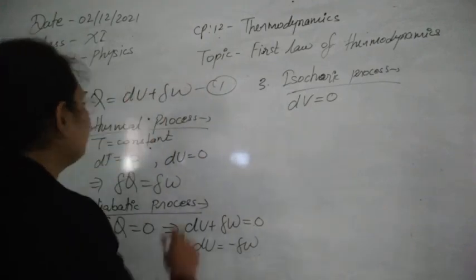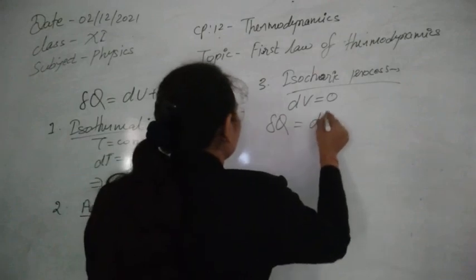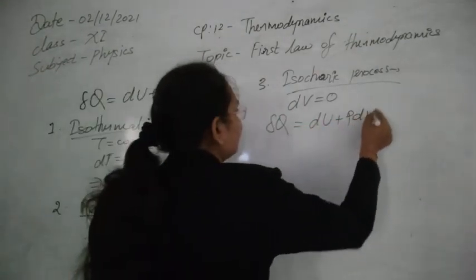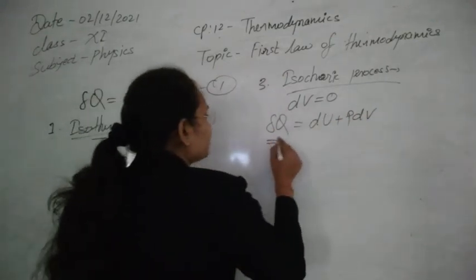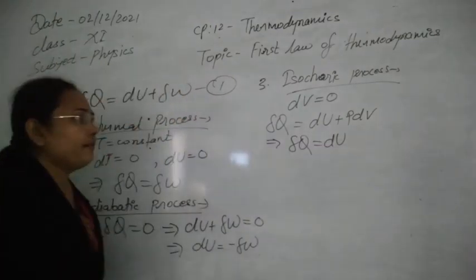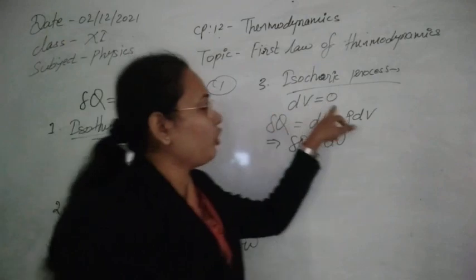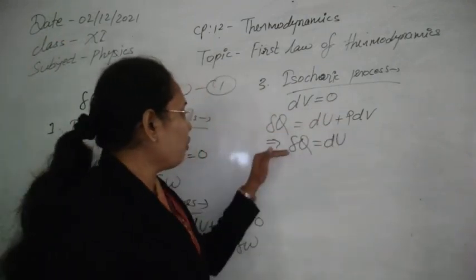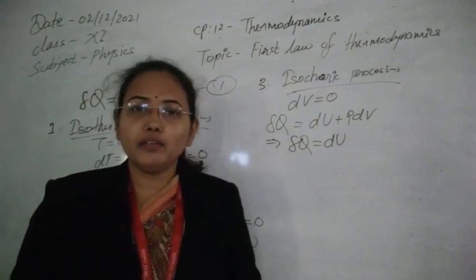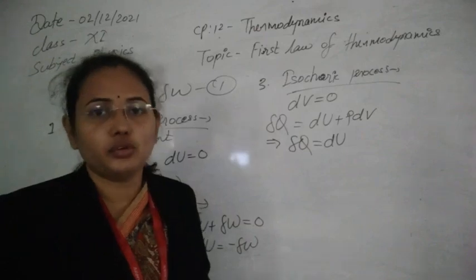And if the change in volume is 0, then according to the first law of thermodynamics, delta Q is equal to dU plus delta W, which can be written as P dV, right? And dV will be 0. So delta Q will be equal to dU here. Means whatever heat is supplied to the system, if the change in volume becomes 0, then the whole of the heat will be utilized to increase its internal energy. No heat will be used to do work on the system. Work done on the system will be 0 at that time.